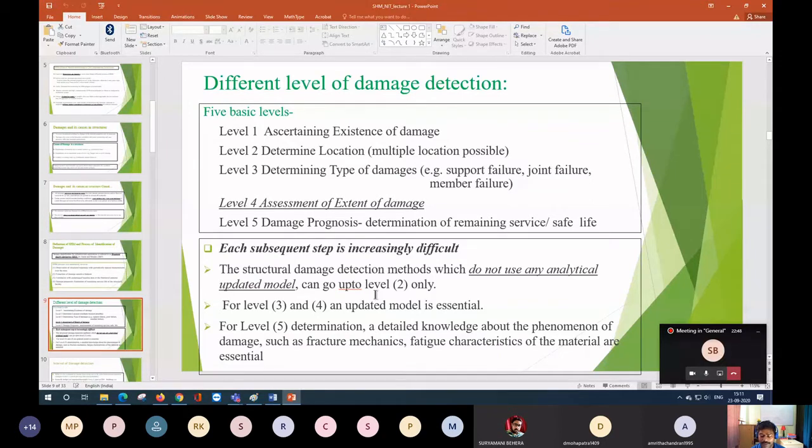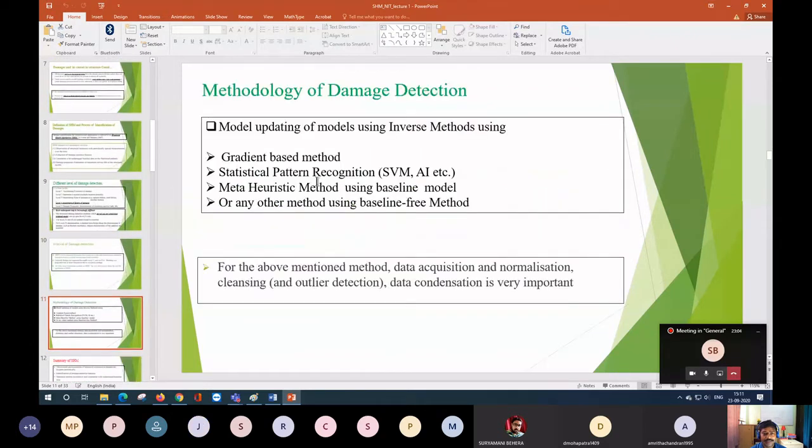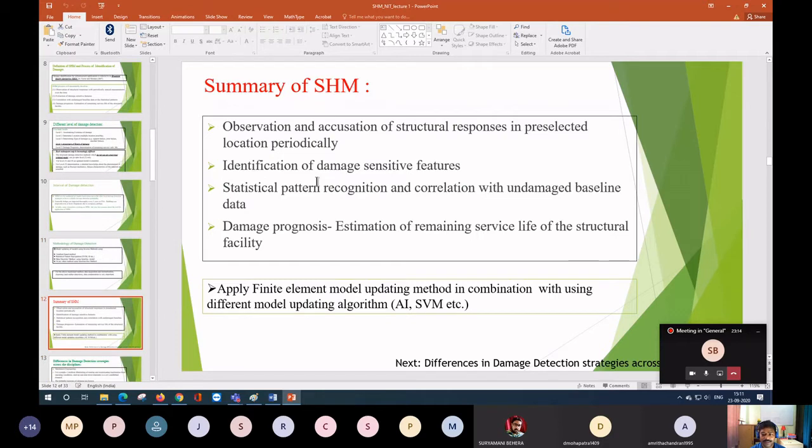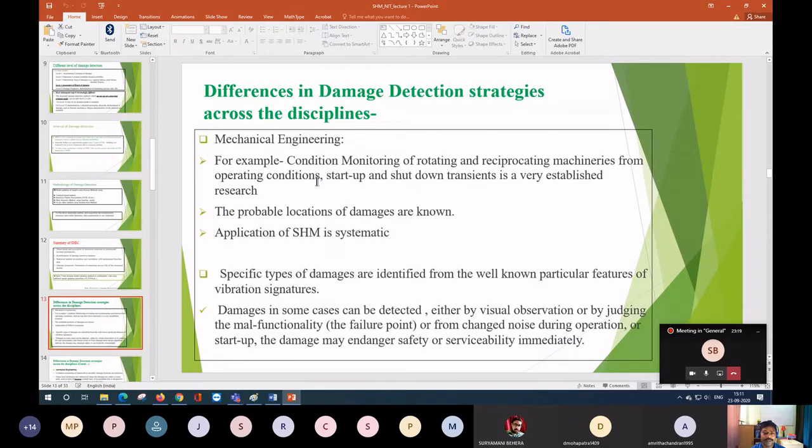You will find that we have different levels of damage, and from the structural health monitoring point of view, it also has different levels. After that we'll discuss what methodologies we have for health monitoring: direct method, indirect method, global method, local method. So we'll discuss all of these. Once we finish this part, we'll go to the various damage detection strategies that the different branches use.